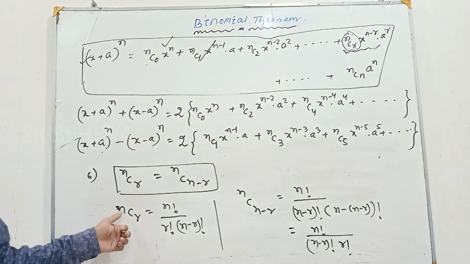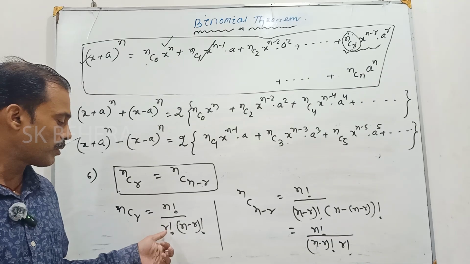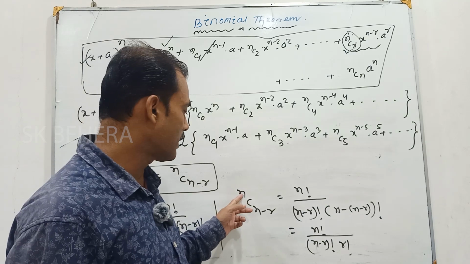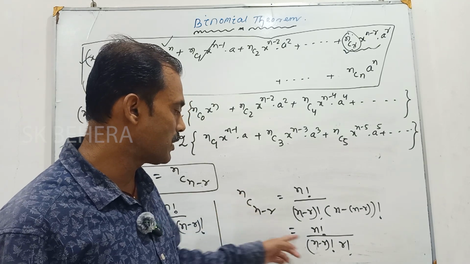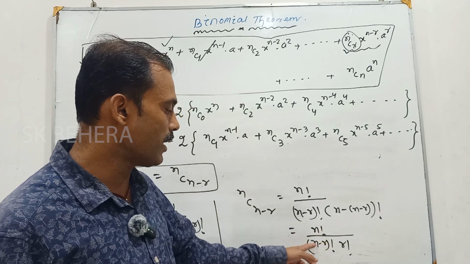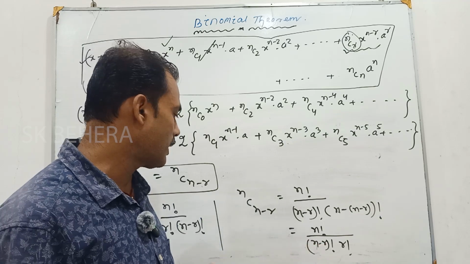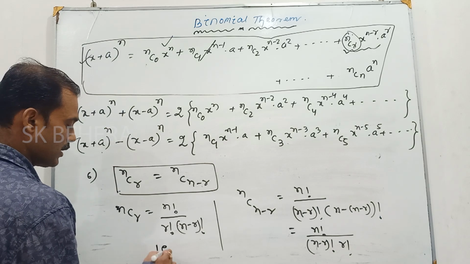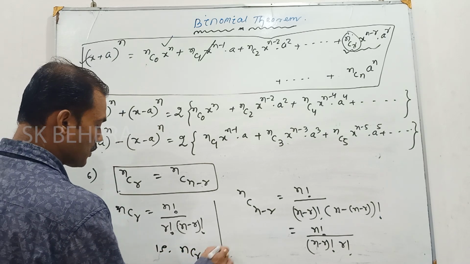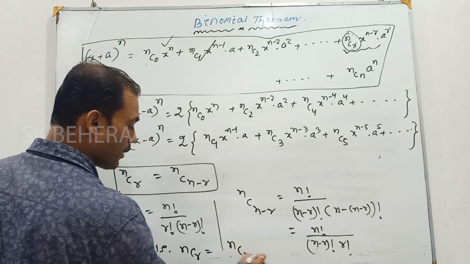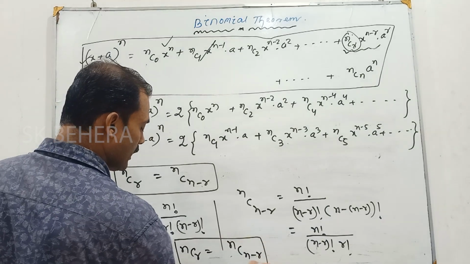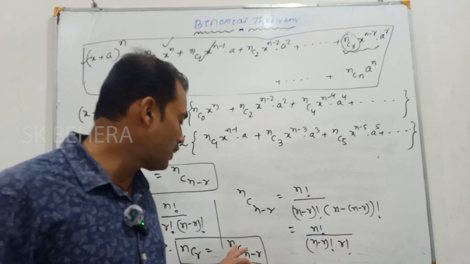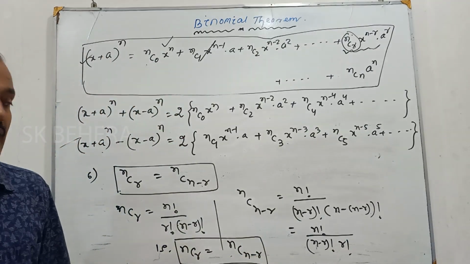Again we get nC(n minus r) is equal to n factorial divided by (n minus r) factorial into r factorial. That's why nCr is equal to nC(n minus r). All of you getting this? Any doubt?